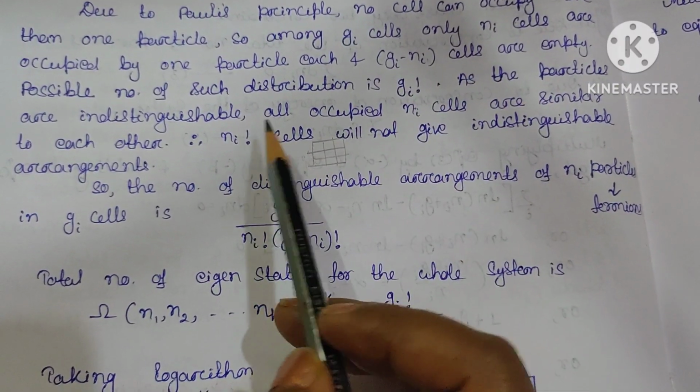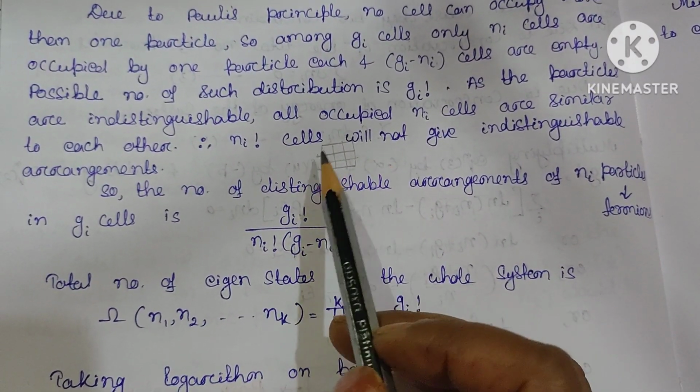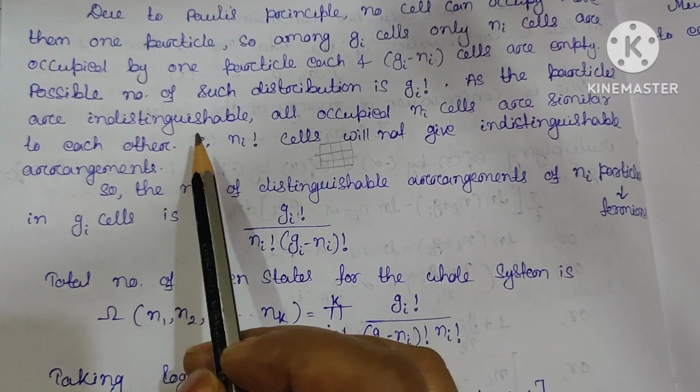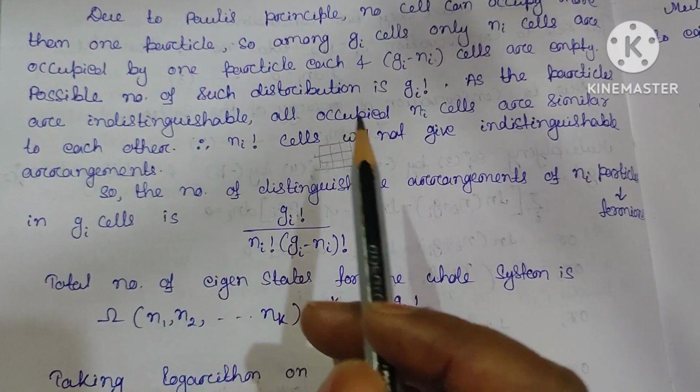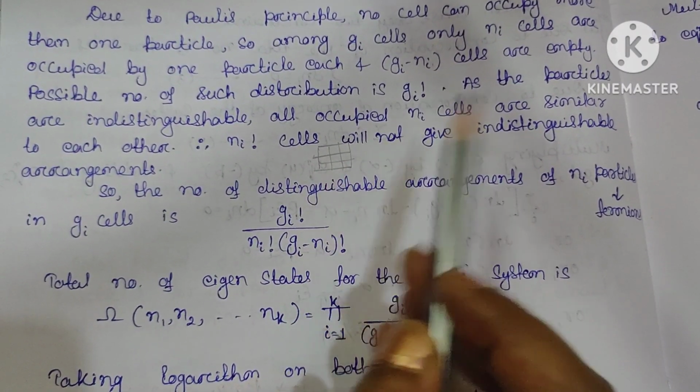As the particles are indistinguishable, all occupied Ni cells are similar to each other. Clear? Since these are indistinguishable particles, you cannot say that here the particle is 1, here the particle is 2, and so on.